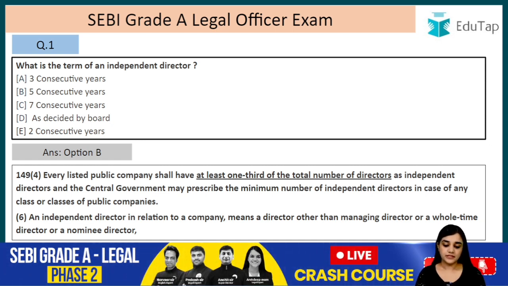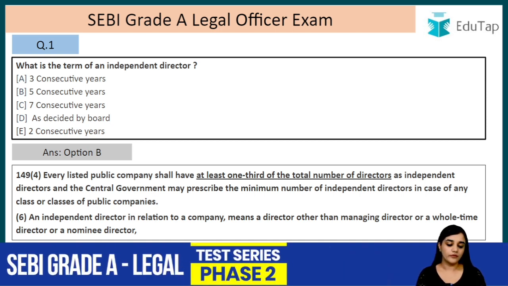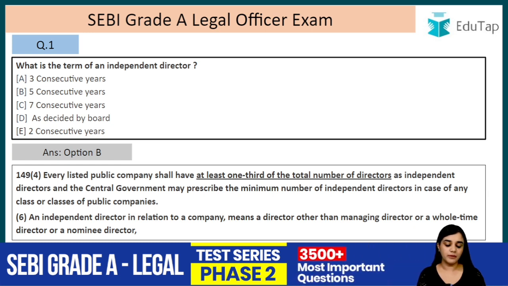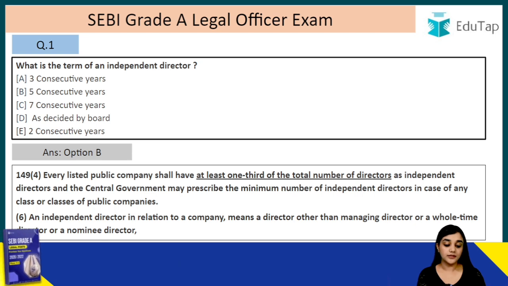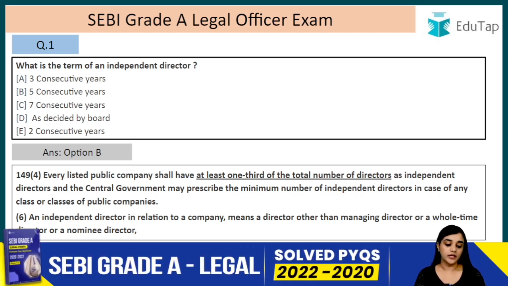So every listed public company shall have at least 1/3 of the total number of the directors as independent directors, and the central government may prescribe the minimum number of the independent directors in case of any class or classes of public companies. An independent director in relation to a company means a director other than the managing director or a whole-time director or a nominee director. So he is not a managing director, he is not a whole-time director, and he is not a nominee director, he is an independent director.